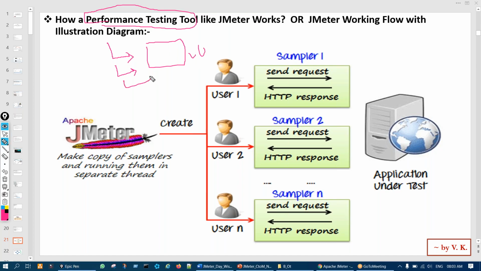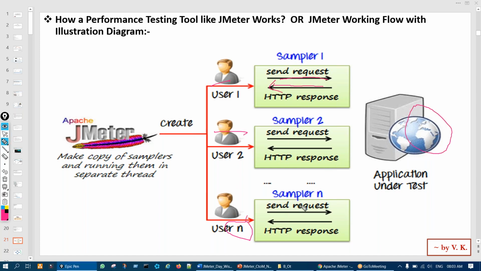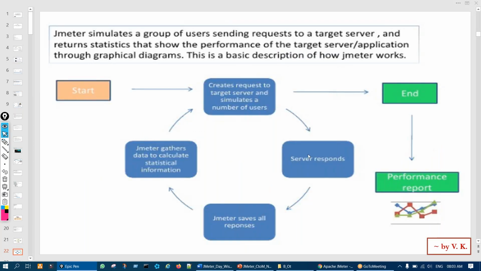And third, they get back the results after putting the load. Each of the n number of users sends requests and receives responses from the website. That is load testing, and it will get the report.